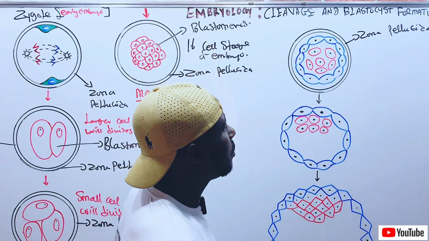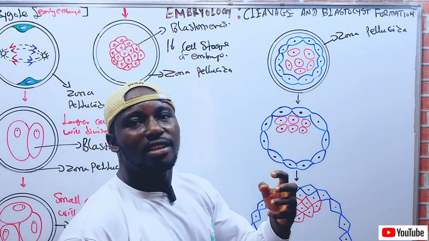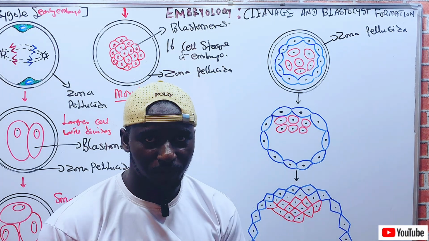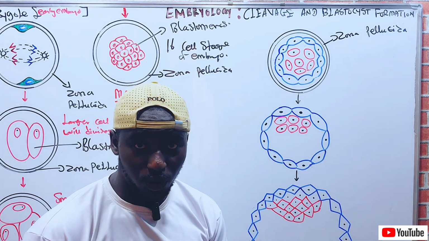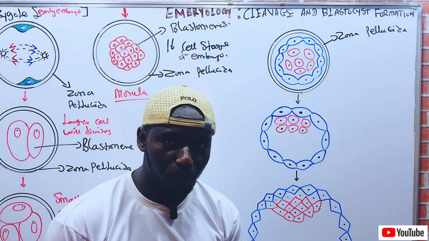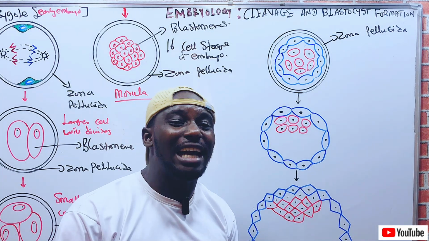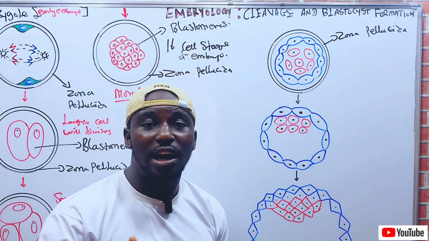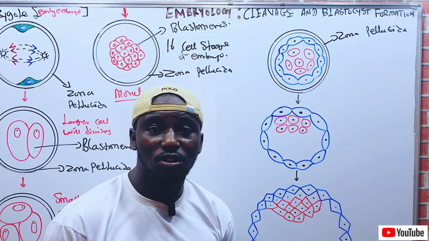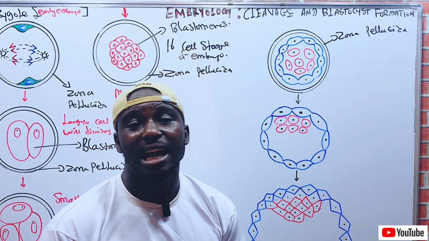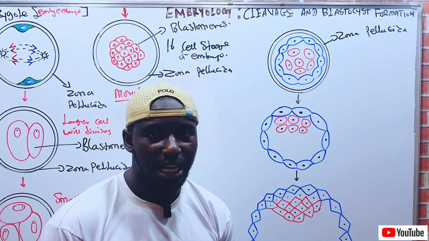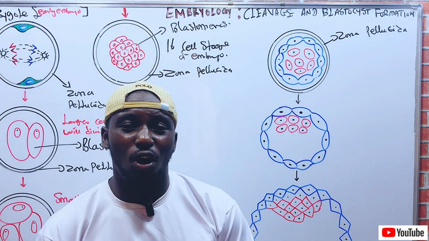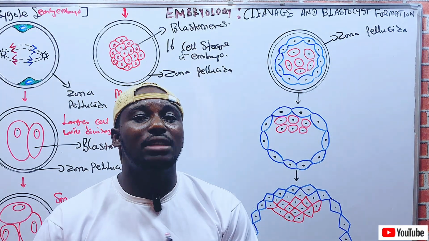Now, the cells of the embryo are being arranged into two groups. The first group is the one that is found at the center of the morula, called the inner cell mass, otherwise known as the embryoblast. And the one that is found outside the morula, or the periphery of the morula, is called the trophoblast, which is the outer cell mass.